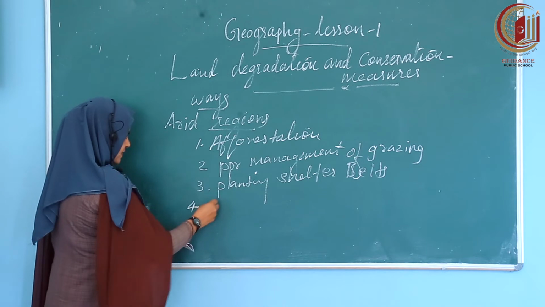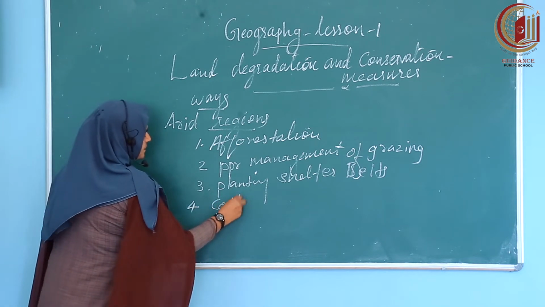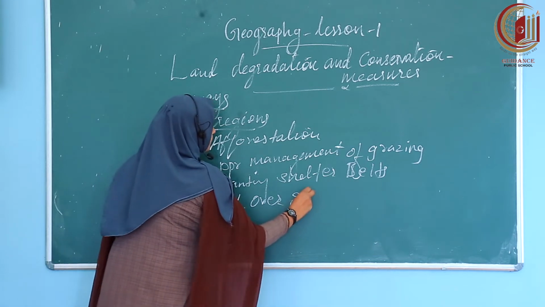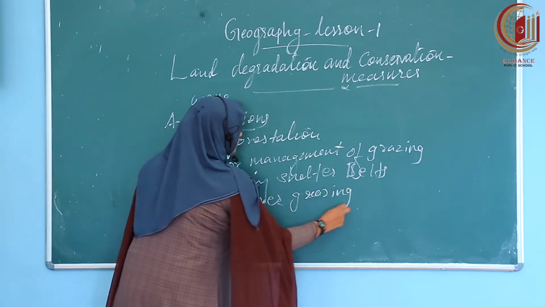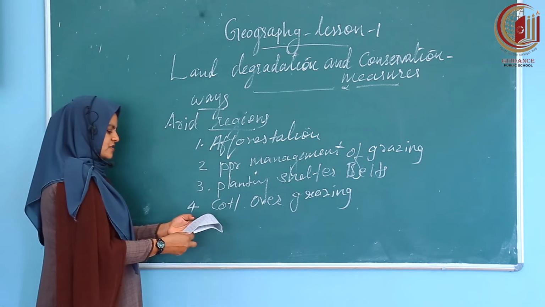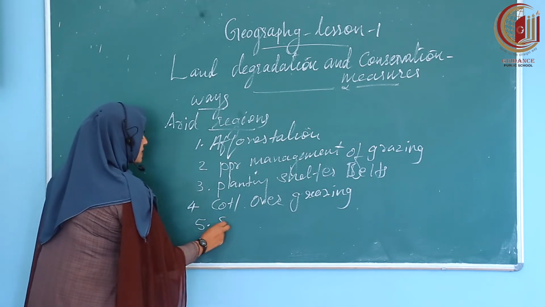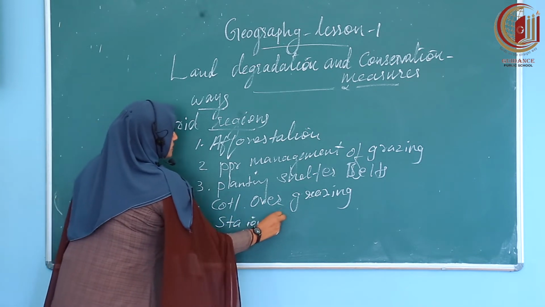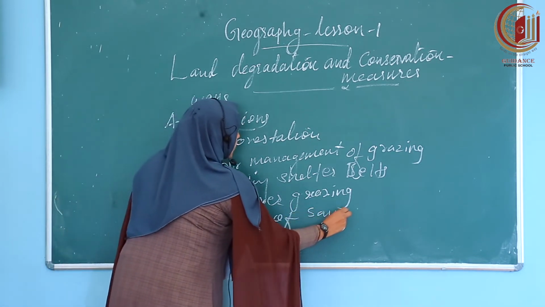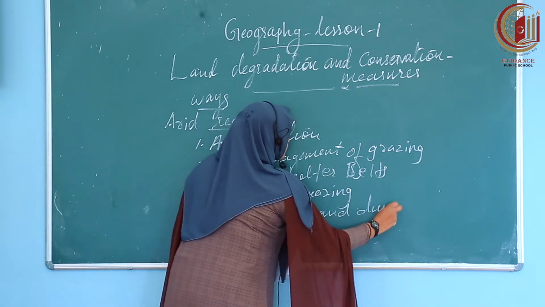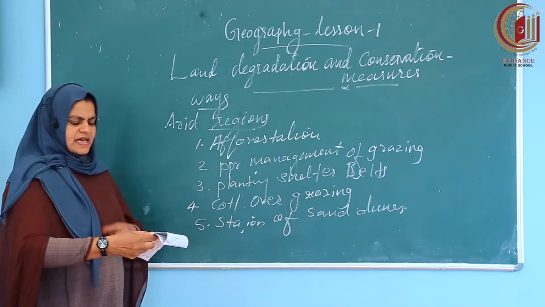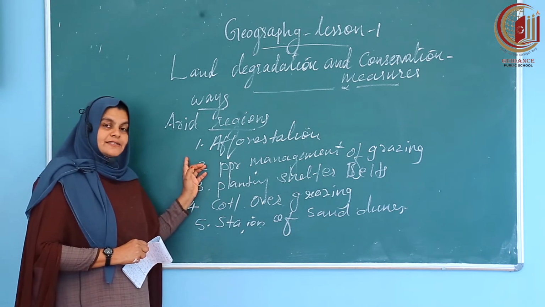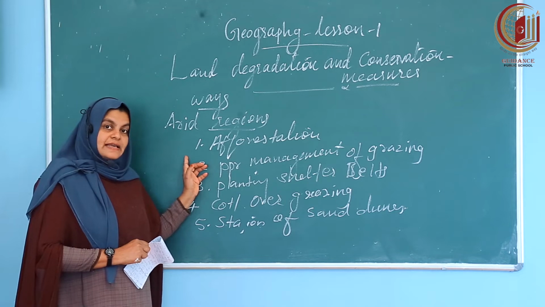Fourth one, control overgrazing. Next one, stabilization of sand dunes. So these are the important measures or ways to solve the problem of land degradation in arid regions.